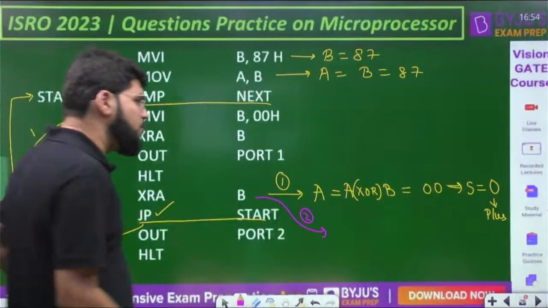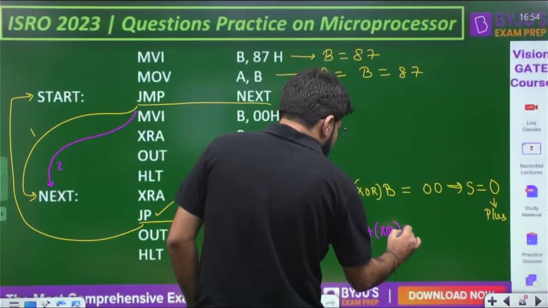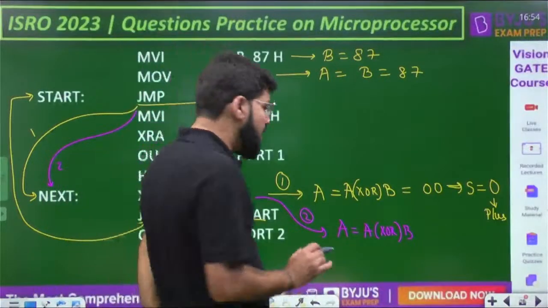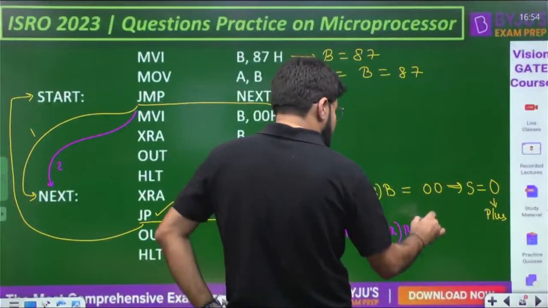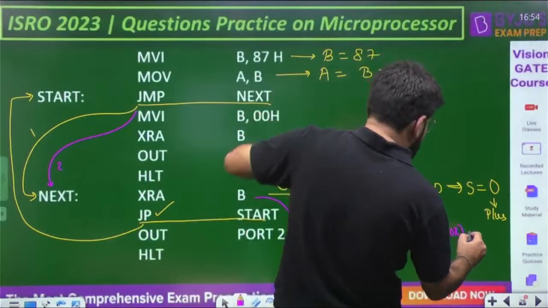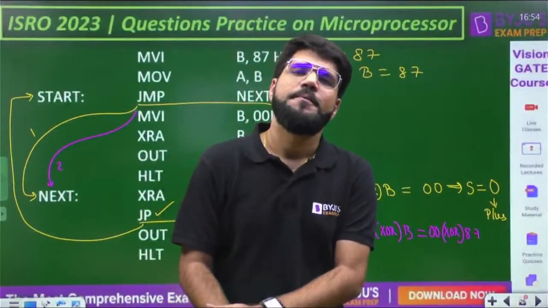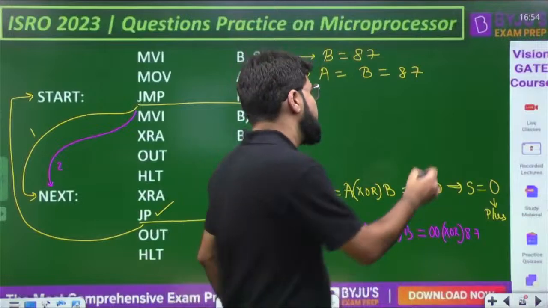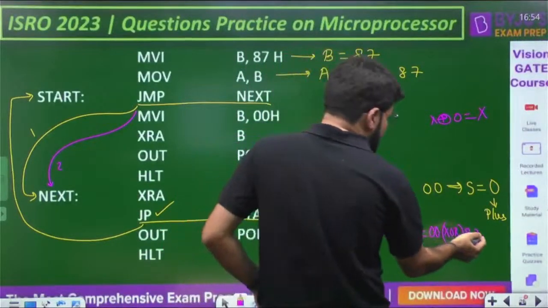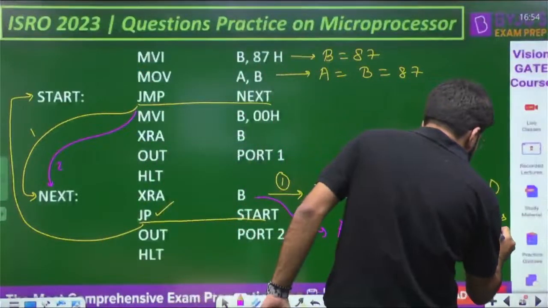It is A equal to A XOR B. The same instruction is there. But earlier, A and B were the same, both were 87. Now the accumulator contains 00, and that is going to be XORed with B, which is unchanged, 87. Now tell me, without solving the XOR separately, X XOR 0 is always X. Even if you take a single bit, X XOR 0 is just X. So 87 XOR 00, where 00 means all bits are 0, so 87 will repeat. This is going to be 87.